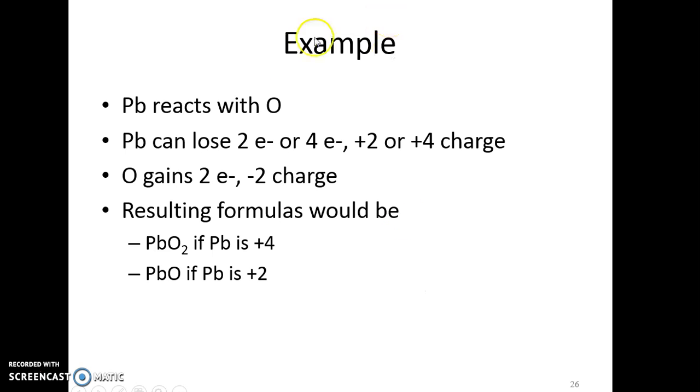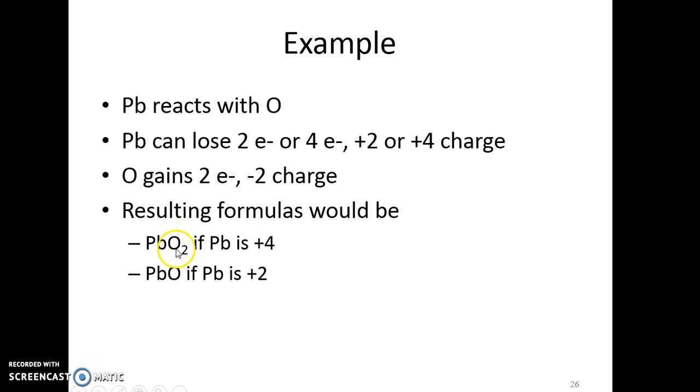When lead reacts with oxygen, it actually can do a variety of things. It can either lose 2 electrons or lose 4 electrons, giving it either a +2 or a +4 charge. Oxygen always gains 2 electrons, so it has a -2 charge. When we look at lead, it can react 2 different ways. It can either make this lead where there's 2 oxygens.